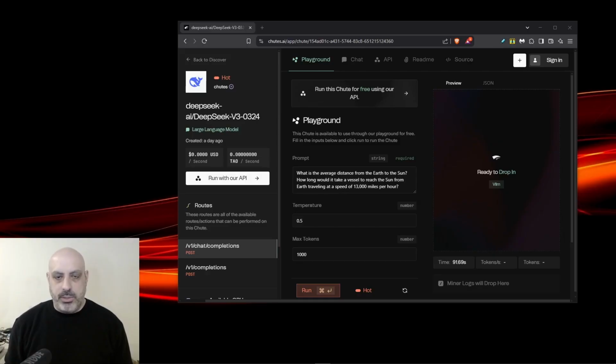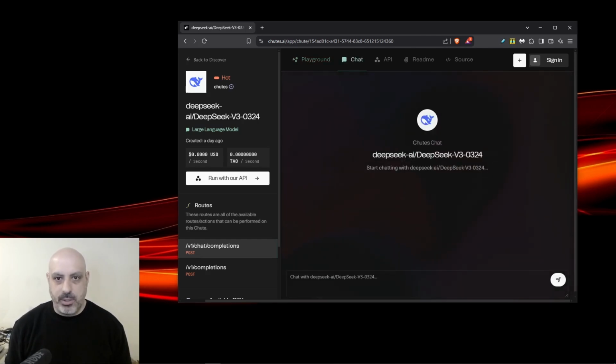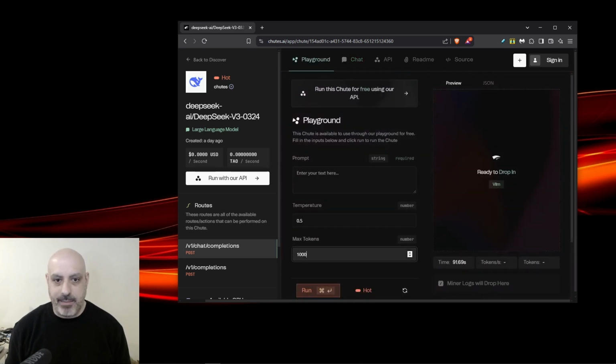Chutes.ai has it available for free. You can use the playground, which is only one prompt at a time, but it allows you to set the temperature and the max token. So you can click over to chat and you can have a back and forth chat, but it does not have all the settings. Now, I recommend that you turn the max new tokens up to 4096. This is not a chain of thought model with the full thought process, but it does go through some reasoning steps and uses a fair amount of tokens.